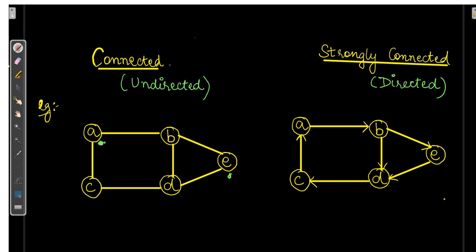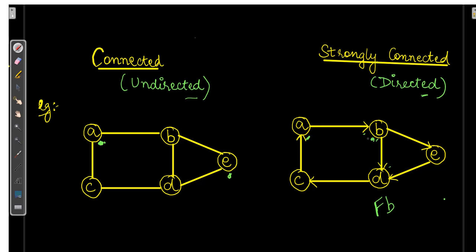Connected components apply to undirected graphs, whereas strongly connected components apply to directed graphs, where we have directions. If we talk about a real-time example, it's implemented on Facebook.